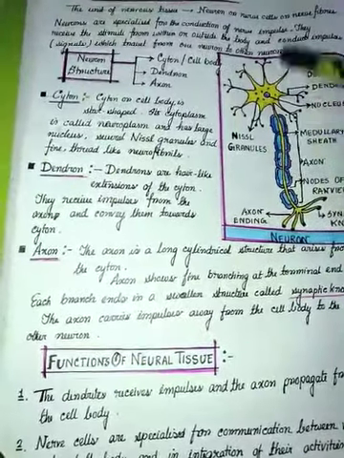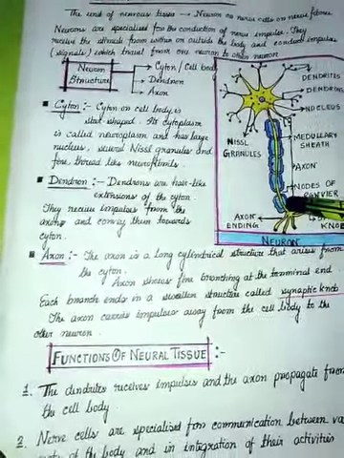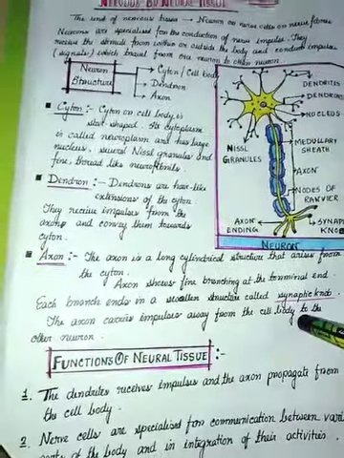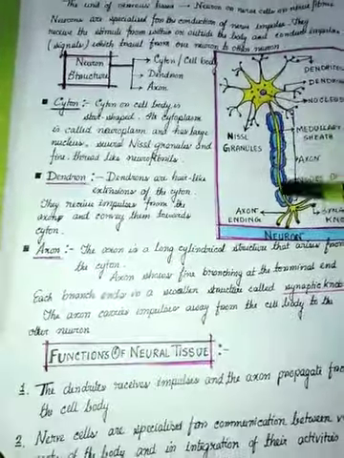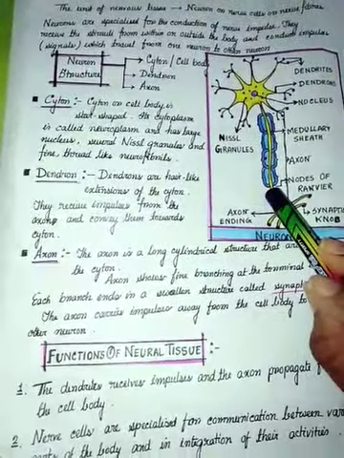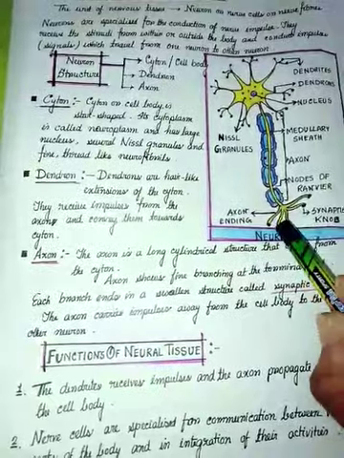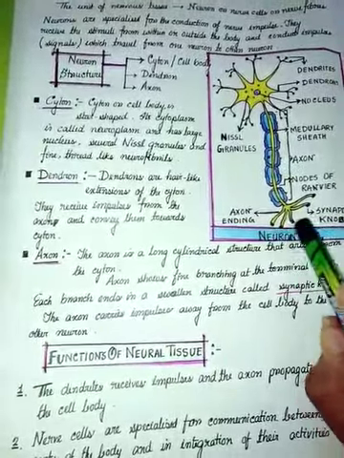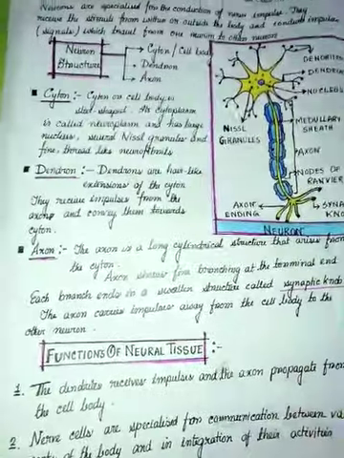Again, axon is taking the impulse from the cyton and conducting it to the next neuron. Now the endings of the axons are branched, and each branch consists of a knob-like structure, that is called synaptic knob.